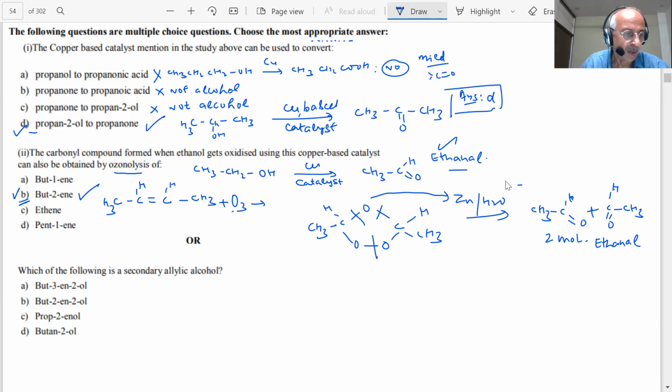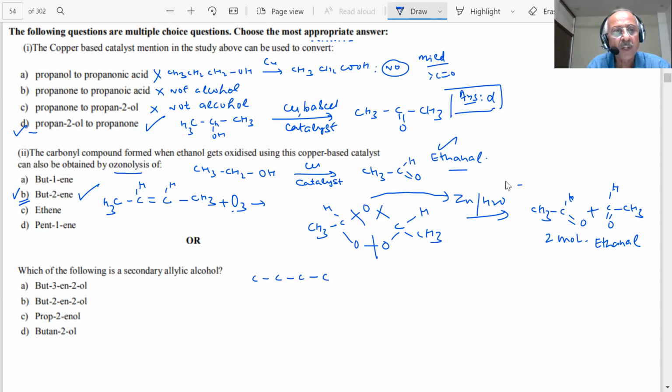It will be the first one, but-3-en-2-ol. Because we must be able to write the structure of everything. How many carbons? But-3-en-2-ol.